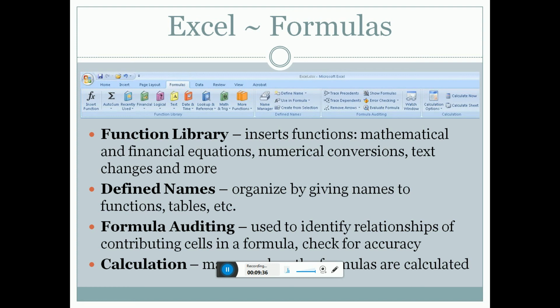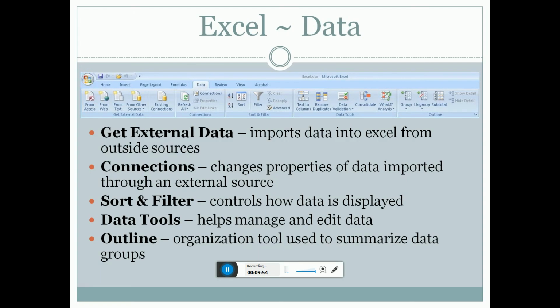Function library: the insert of functions, mathematical and financial equations, numerical conversion, changes and more. Define names: organizing by giving names to functions. Formula editing: used for identification, relation, dependent cells and formula checks. Calculations of manual calculating. Get external data: this imports data to Excel from an outside source, changes the properties, and data imported to the Excel source.